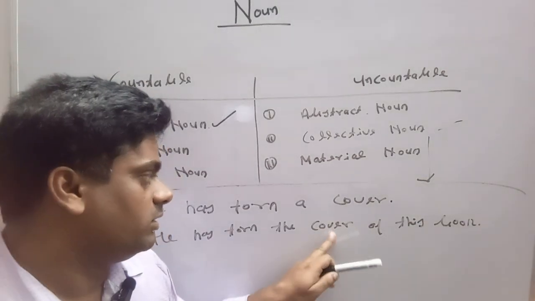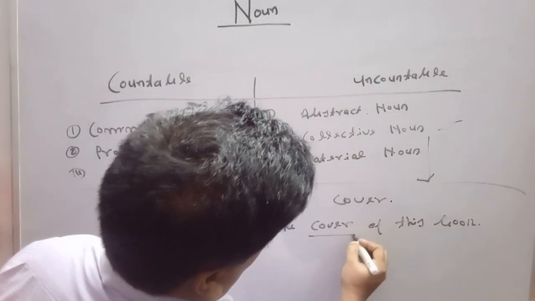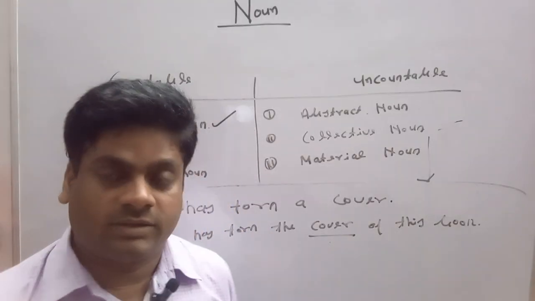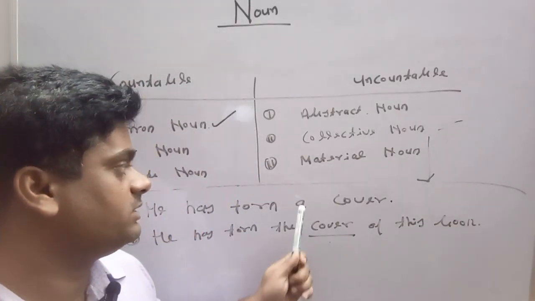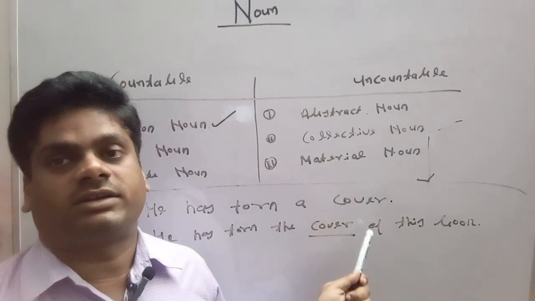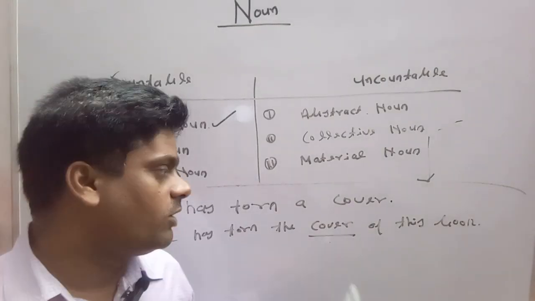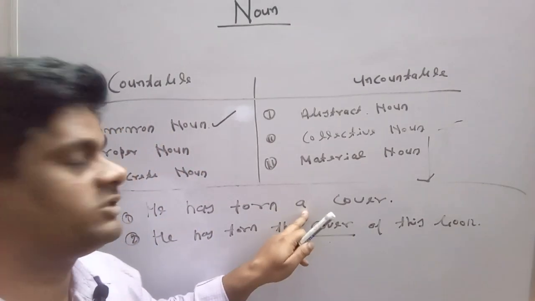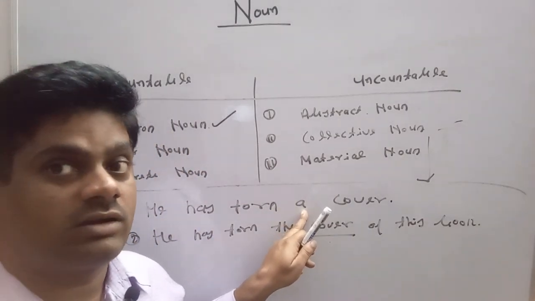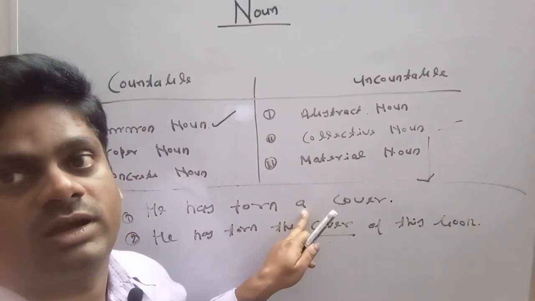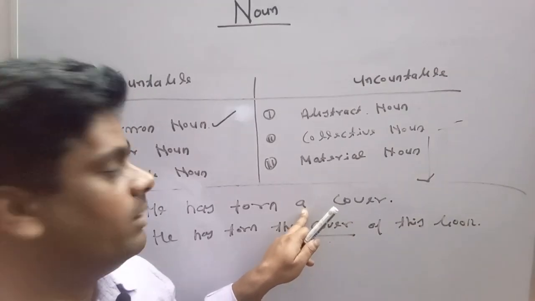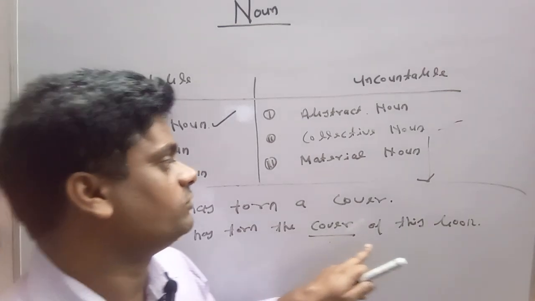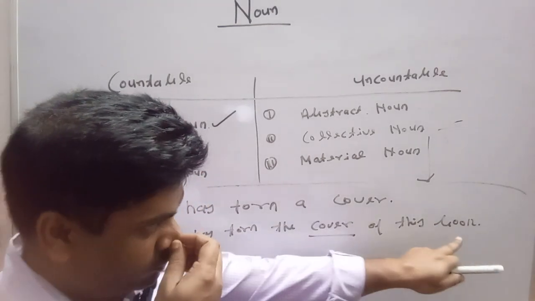Here, cover is certain, cover is definite. But in the first sentence, this cover is not definite. Here we are talking about the cover of this book. But there we are not certain which type of cover we are talking about. It may be a cover of a sofa, a mobile, a vehicle. But in the second sentence, our cover is certain, and this cover refers to the book.